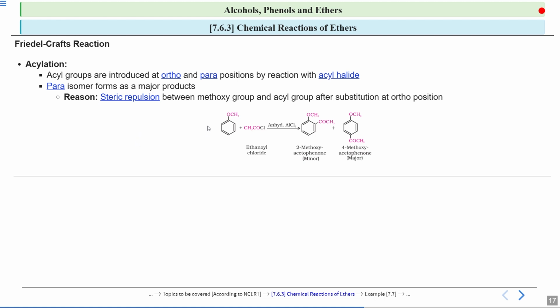So you will see that this acyl group, which is R C double bond O, gets attached at the ortho and para position. Again, this will be a major one and this will be a minor one. The reason is clear because here there will be steric repulsion. You have one methoxy group and there is this one acyl group over here. So there will be a steric repulsion over here. That is why this one will be a major one and this one will be a minor one.